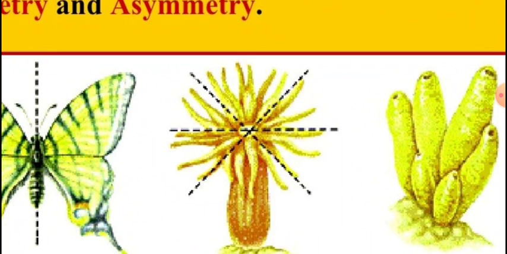Any axis which passes through the particular part of the body divides the organism into two equal halves. See, anywhere if I draw the line, the organism is divided into two equal halves. See, there are three lines. Anywhere if I draw the lines, you can see the organism is divided into two equal halves.